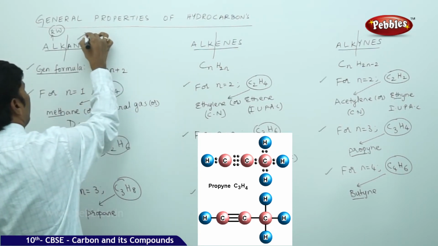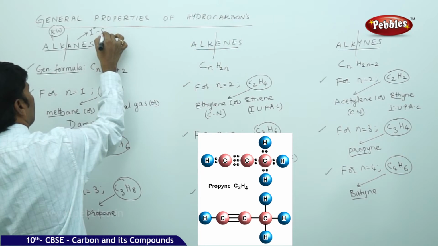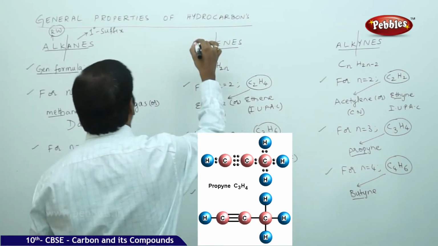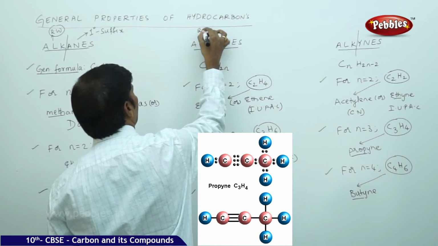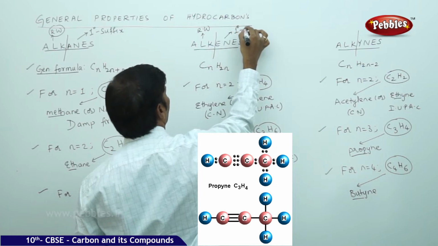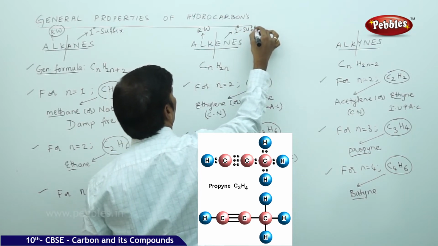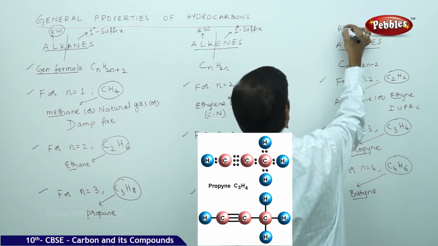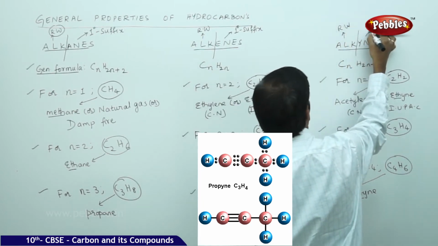Ane is the primary suffix. 1 degree is called primary. Again, alk, root word. Ene, again it is the primary suffix. Again alk, root word, yne, primary suffix.